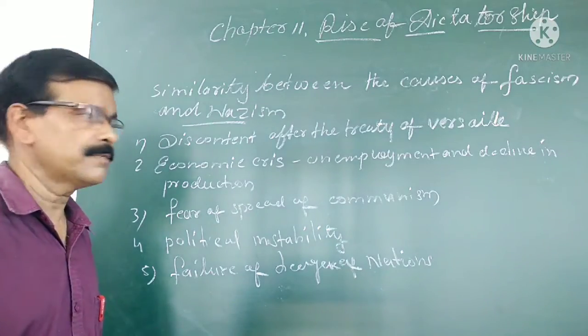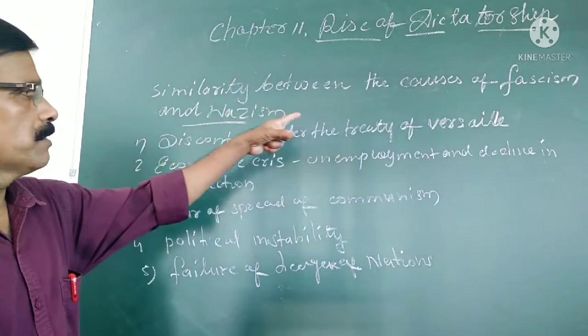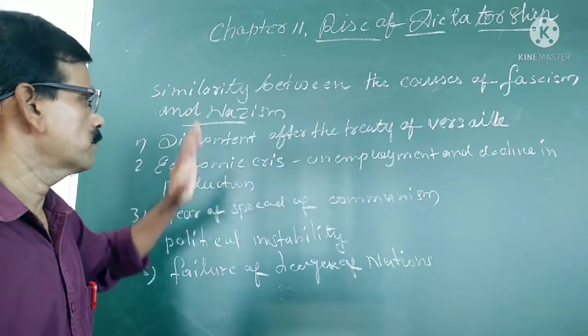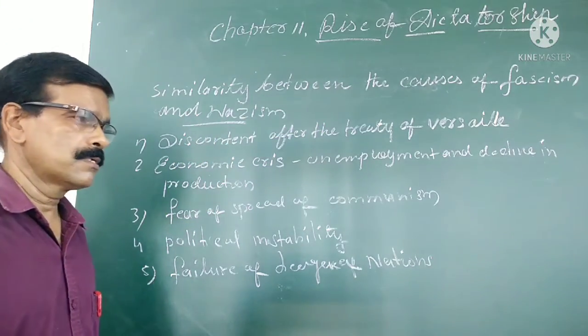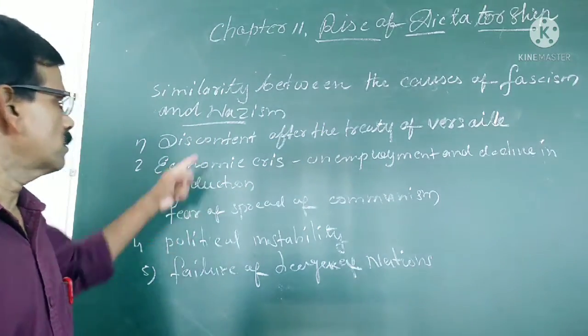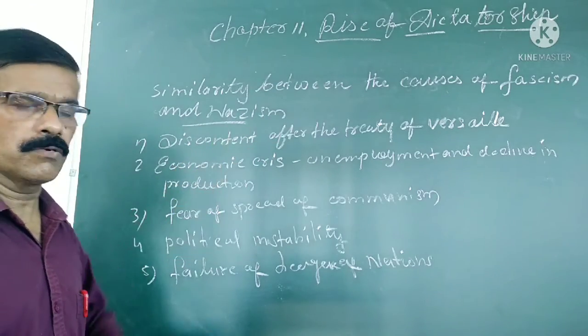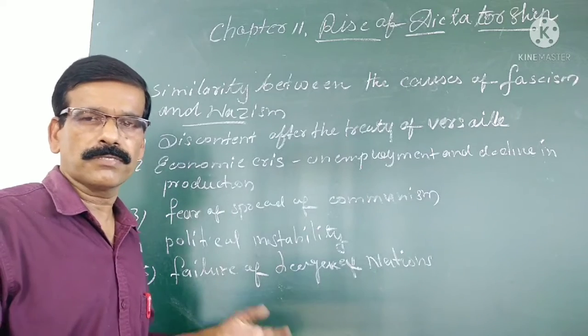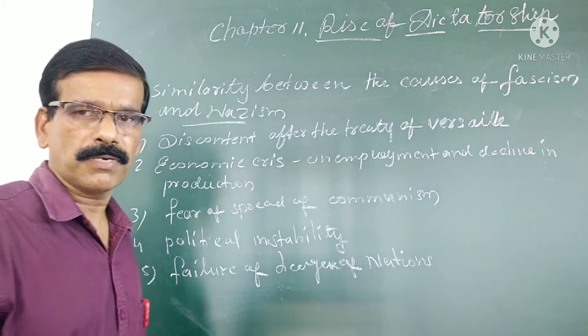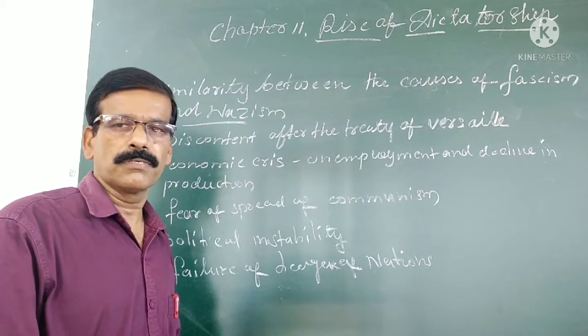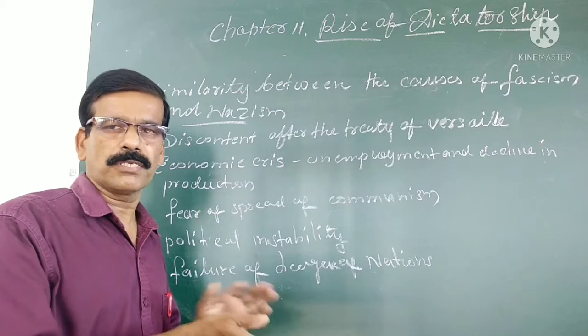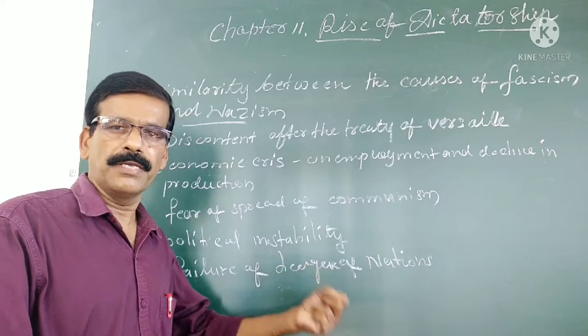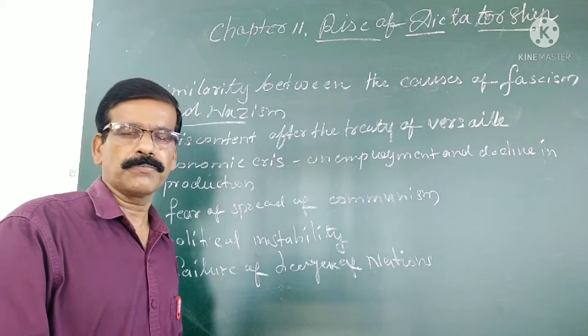Now I am going to explain the similarity between the causes of fascism and Nazism. Many points are here. The first is discontent after the Treaty of Versailles. We know that the Treaty of Versailles was written after the First World War, but Germany was made to give a lot of compensation and their area to the winning countries.